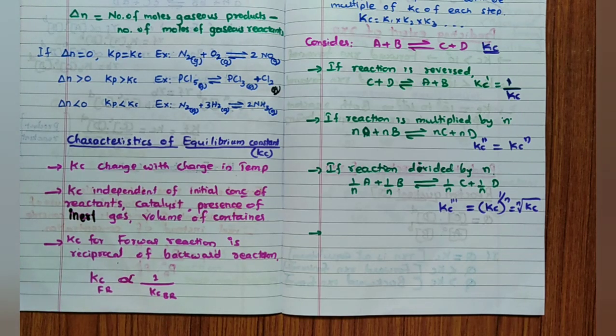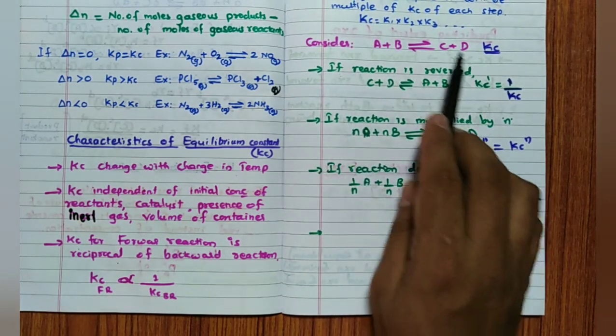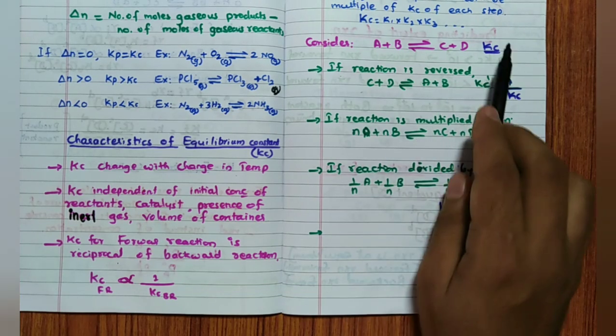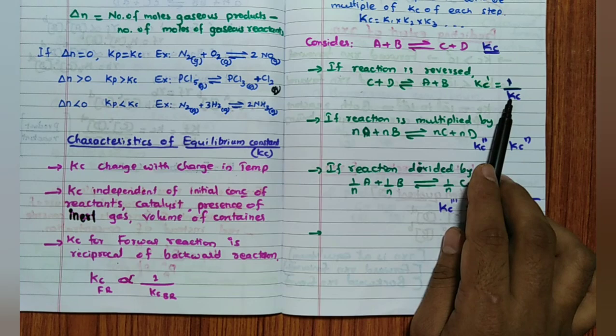Which means if the same reaction is reversed, for example, I have given one example here, A plus B gives rise to C plus D, with Kc. If the reaction is reversed, C plus D gives rise to A plus B. Then what about the new Kc? Kc dash, I have written, new Kc is equal to 1 by Kc.